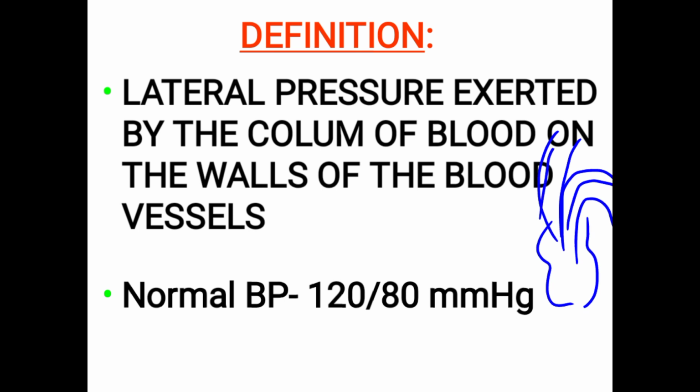When it is going to the pulmonary artery and aorta, the blood exerts a pressure on the walls of the arteries. So these are the arteries or the blood vessels.